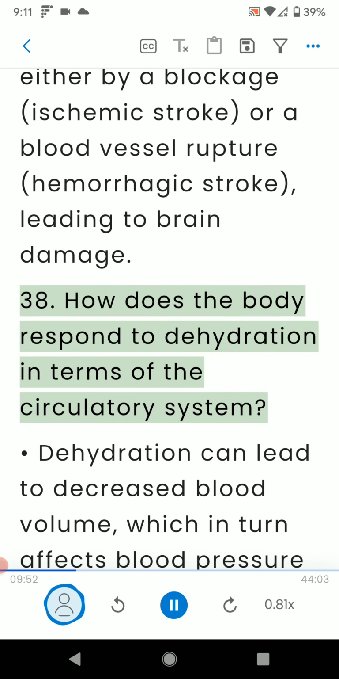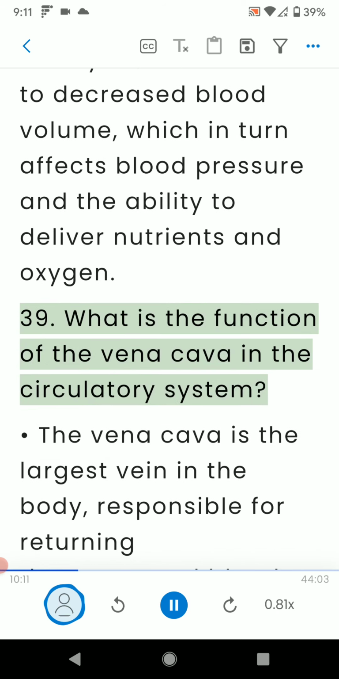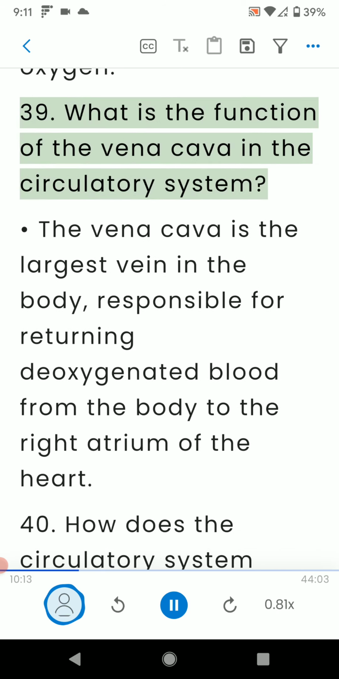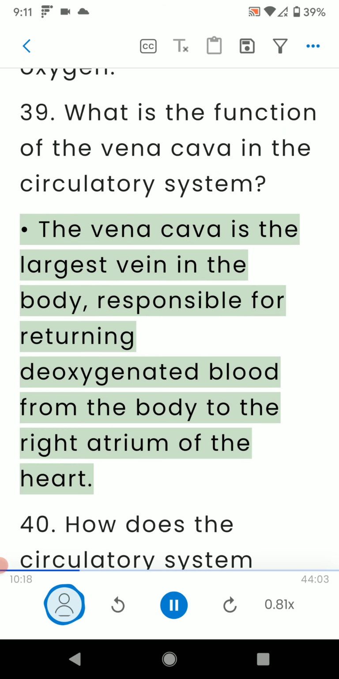38. How does the body respond to dehydration in terms of the circulatory system? Dehydration can lead to decreased blood volume, which in turn affects blood pressure and the ability to deliver nutrients and oxygen. 39. What is the function of the vena cava in the circulatory system? The vena cava is the largest vein in the body, responsible for returning deoxygenated blood from the body to the right atrium of the heart.